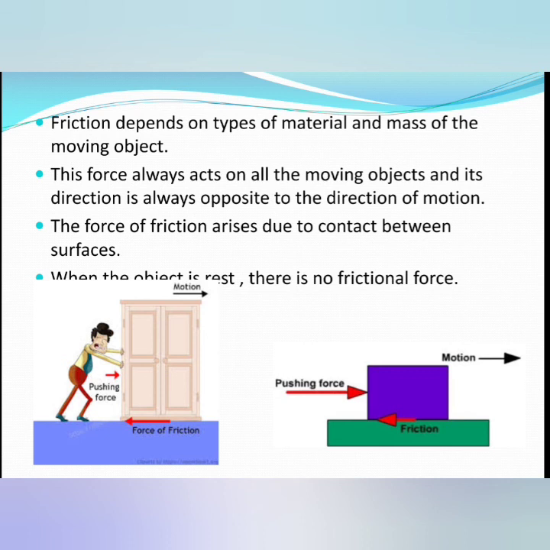Now we will study friction depends on the types of material and the mass of the moving object. This force always acts on moving objects. This point I have explained to you. And the force of friction arises due to contact between the surfaces. Now you can see, if you are pushing something and trying to oppose the frictional force, and if the mass of the moving object is more, then your frictional force will also be more.